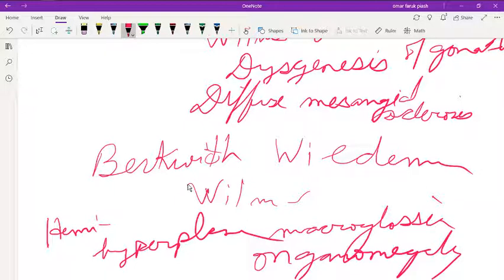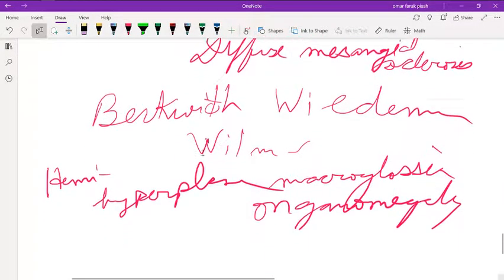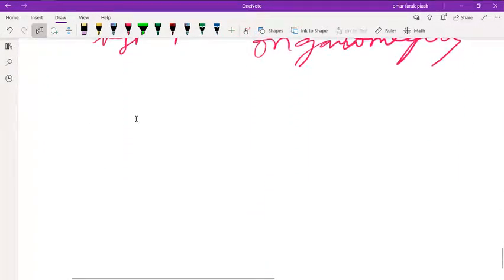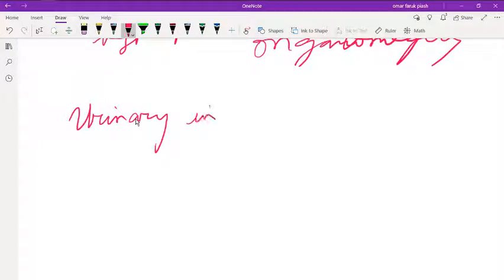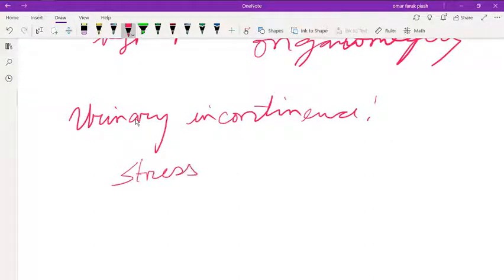And the last thing I want to discuss is urinary incontinence, which is high yield. In urinary incontinence, there is stress incontinence, urge incontinence, and overflow incontinence.